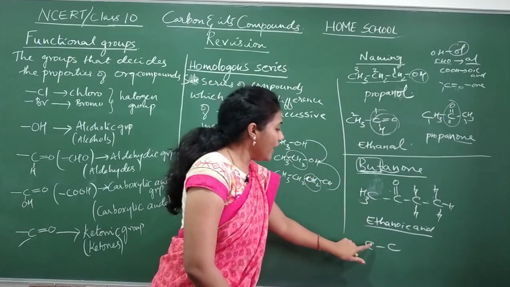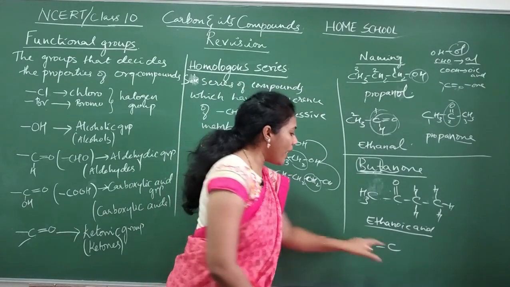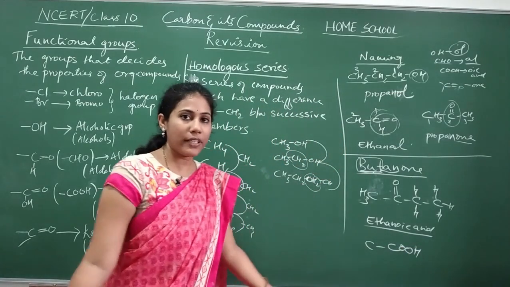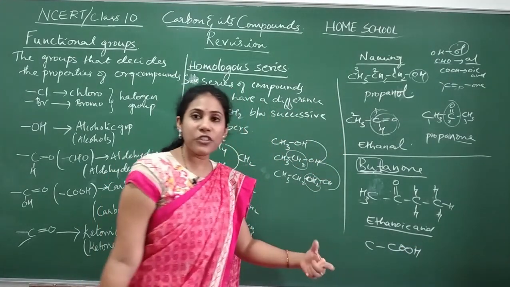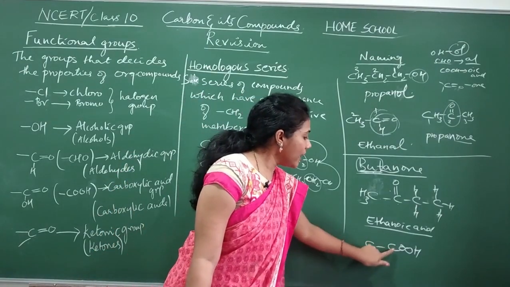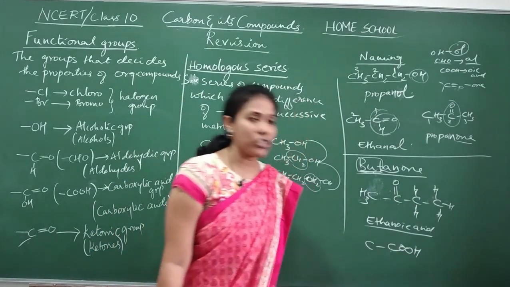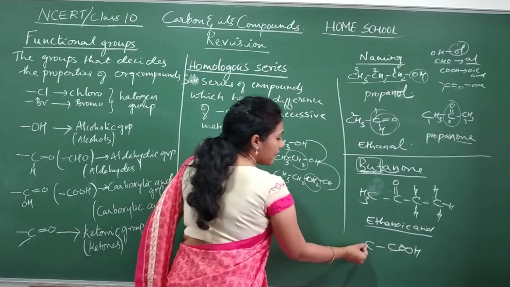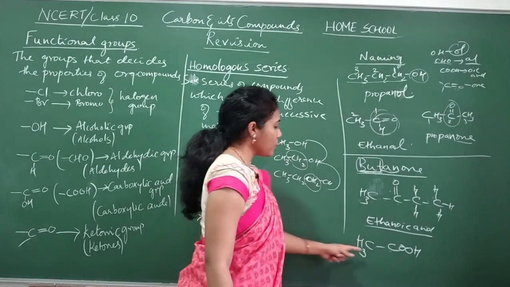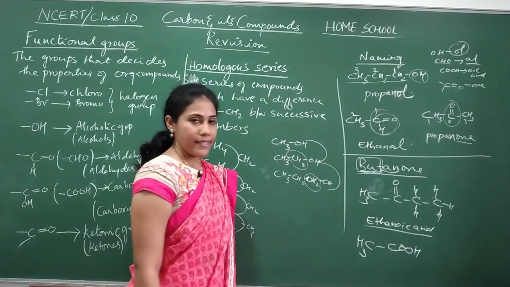So among the 2 carbons, one of the carbons is present as COOH. The COOH group itself has 1 carbon, so among the 2, 1 carbon you should put as the functional group. For the remaining carbon, 1 bond is already there. It requires 3 bonds, so CH3. This is what we call ethanoic acid.